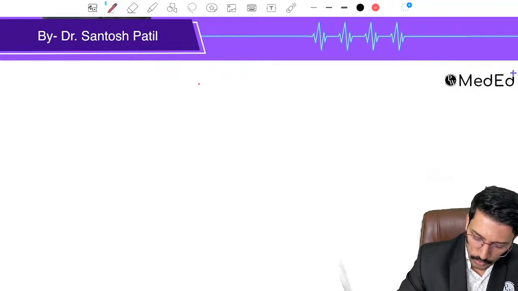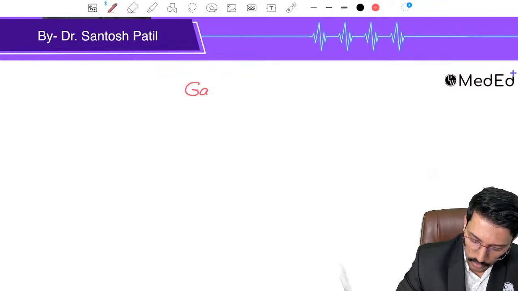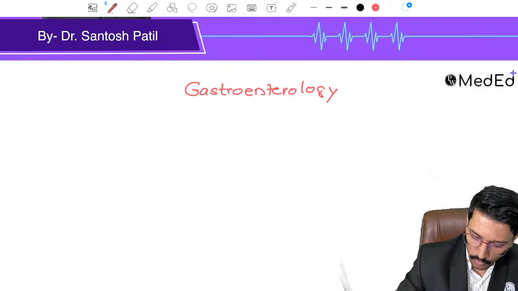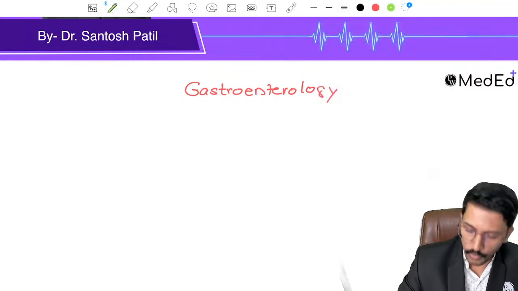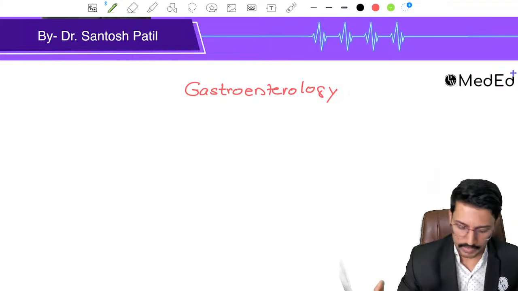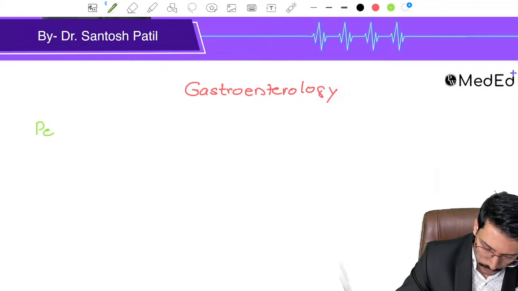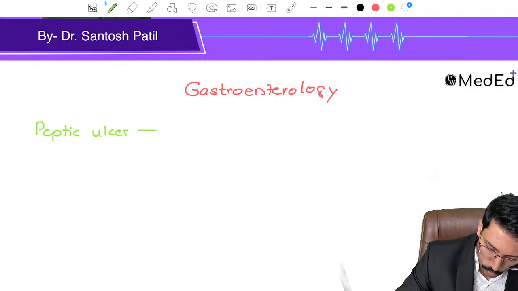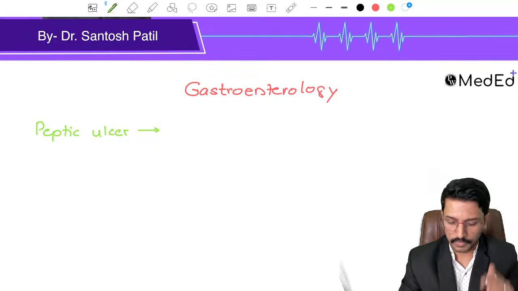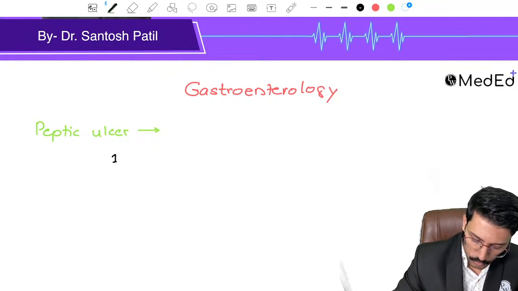Within gastroenterology, the first topic of interest will be peptic ulcer. And when it comes to peptic ulcer, you should tell me what are the two most common causes for peptic ulcer. That would be the first point. That can be the MCQ. What is the first most common cause and what is the second most common cause?